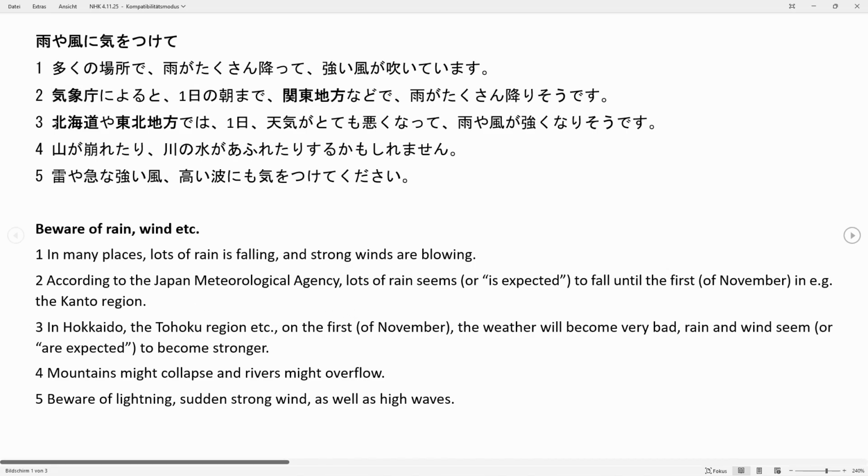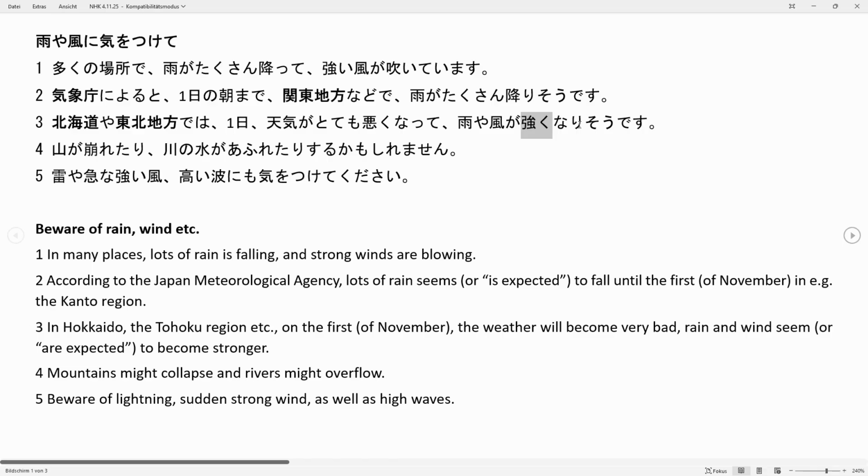Yeah, next up is sentence number 3. 北海道や東北地方では1日天気がとても悪くなって雨や風が強くなりそうです。Translating again from the very back, we have our verb narisou desu. Right away you can see it's the same grammar that we used one sentence earlier. Something seems to, in this case, narimasu, become. Tsuyoku narimasu, something seems to become stronger.